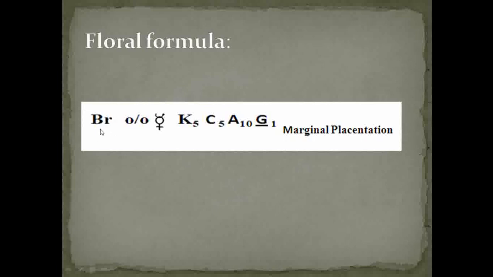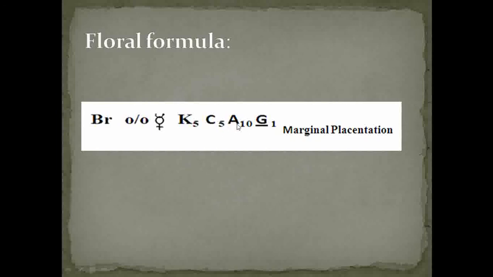Our flower is bracteate, so we write down here Br. Then the flowers are zygomorphic, so this sign indicates the zygomorphic nature of the flower. Then as the flower shows both androecium as well as gynoecium, this sign indicates the bisexual nature of the flower. Here K represents the calyx. The calyx are in number 5 and they are free. Corolla are also in number 5, also free.